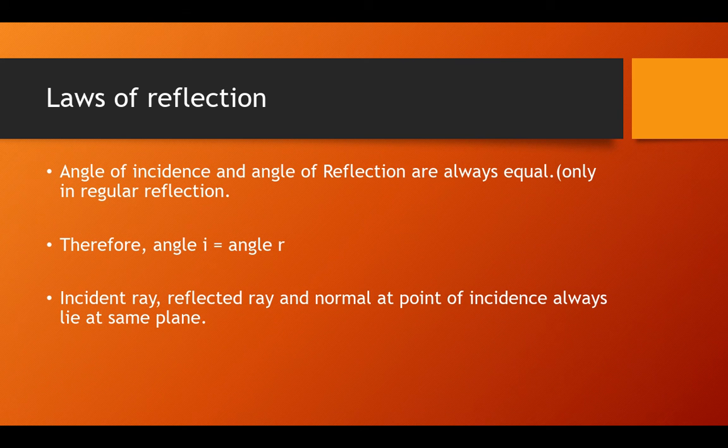And the second law is that the incident ray, the reflected ray, and the normal lie on the same plane at the point of incidence. So all three are at the same level, on the same reflecting surface.